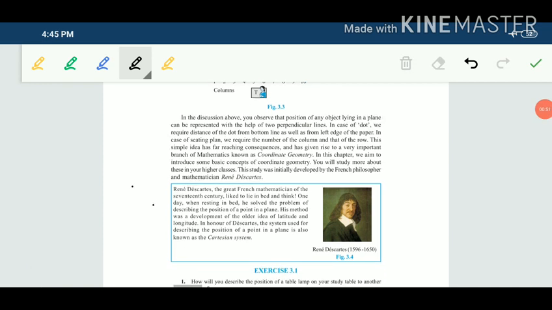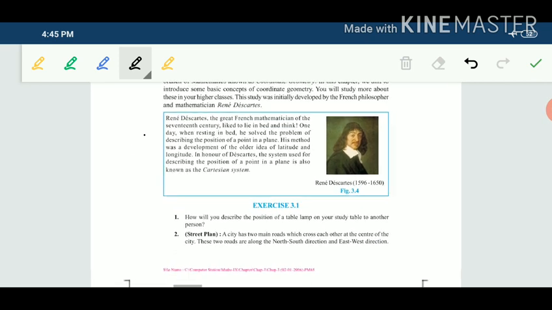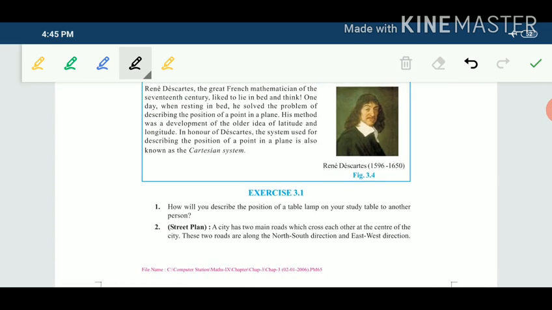Now we will discuss our first exercise 3.1. First question: how will you describe the position of the table lamp on the study table to another person? So you have to find the position of the table lamp on the study table.